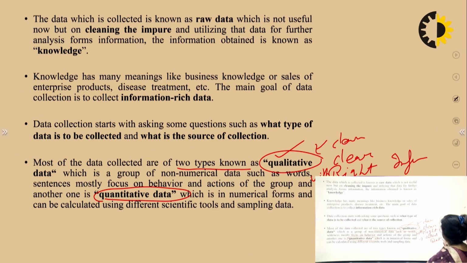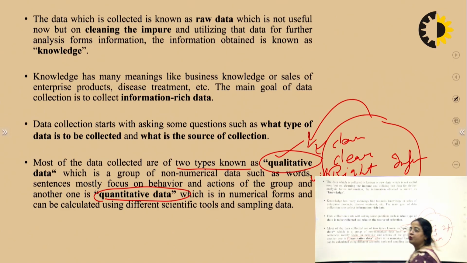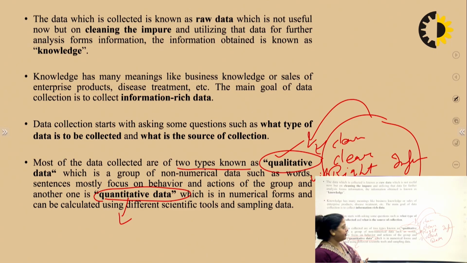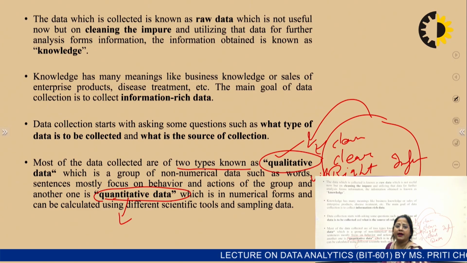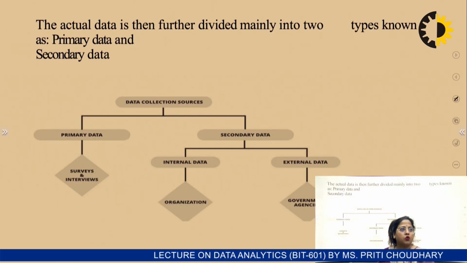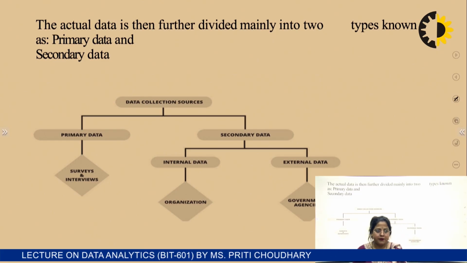Quantity data is in numeric form, with different sampling data and reading data, and we control the quantity of that data.